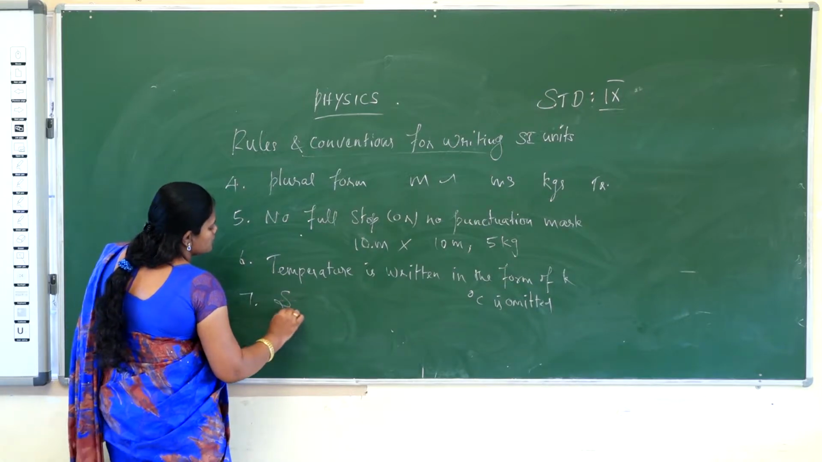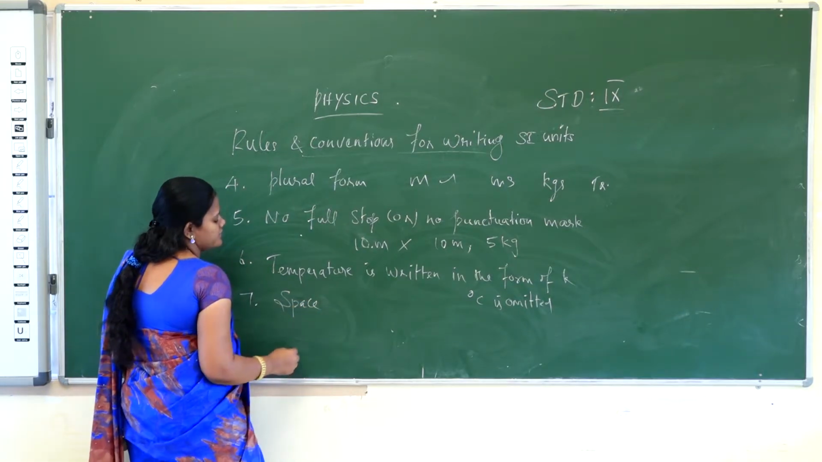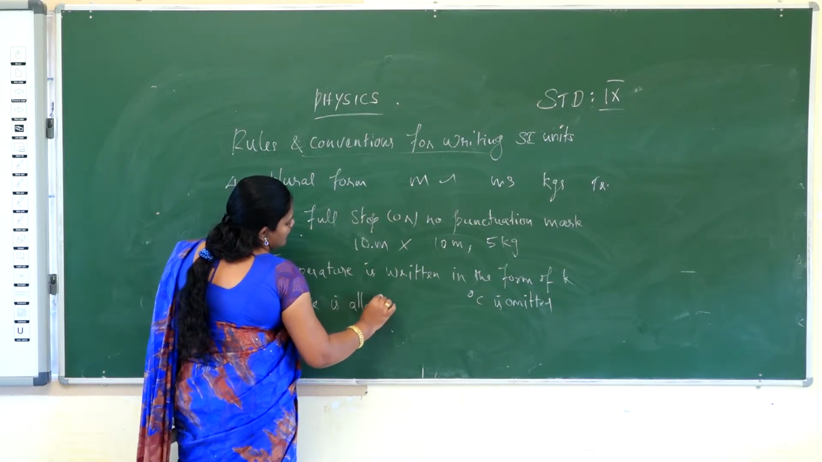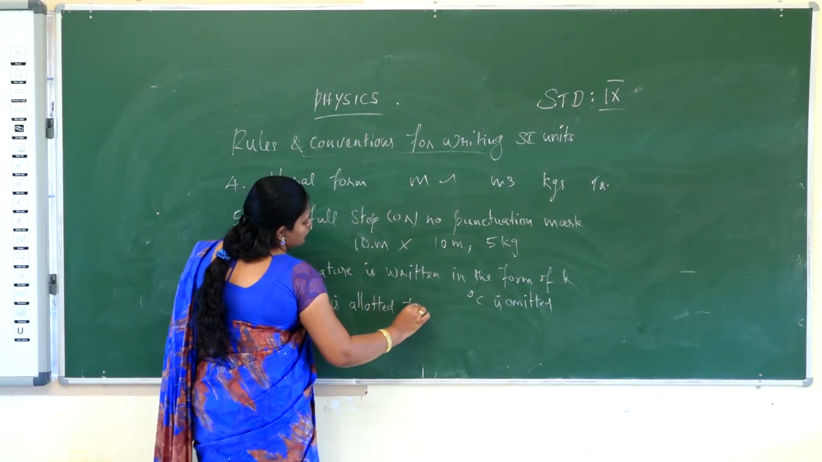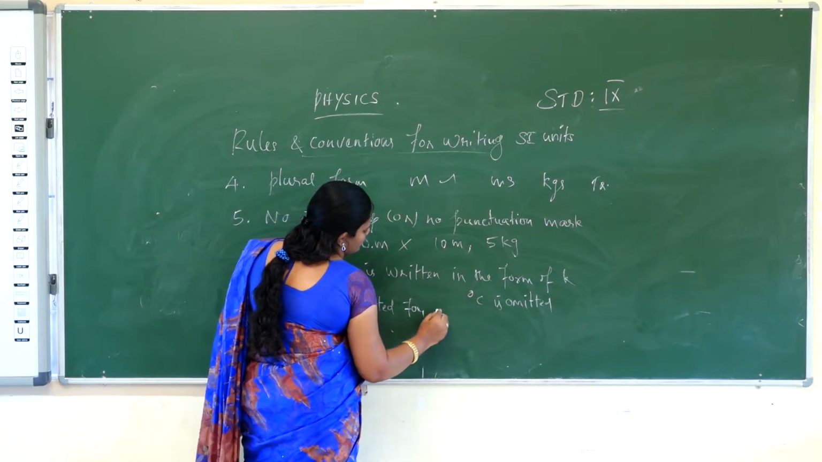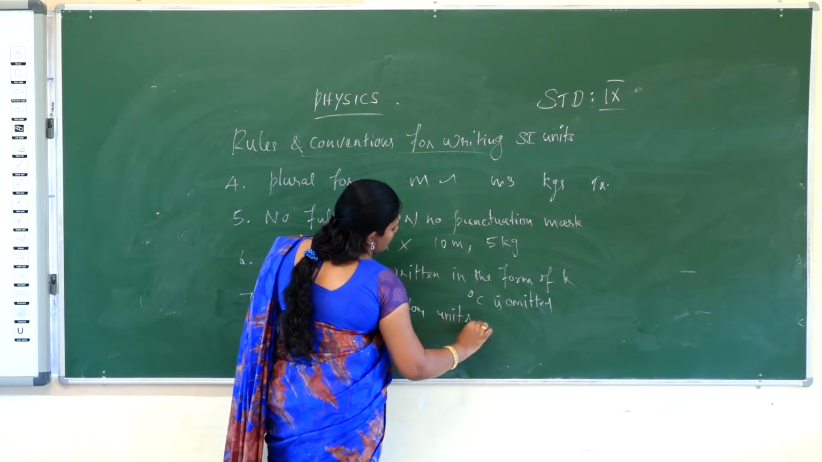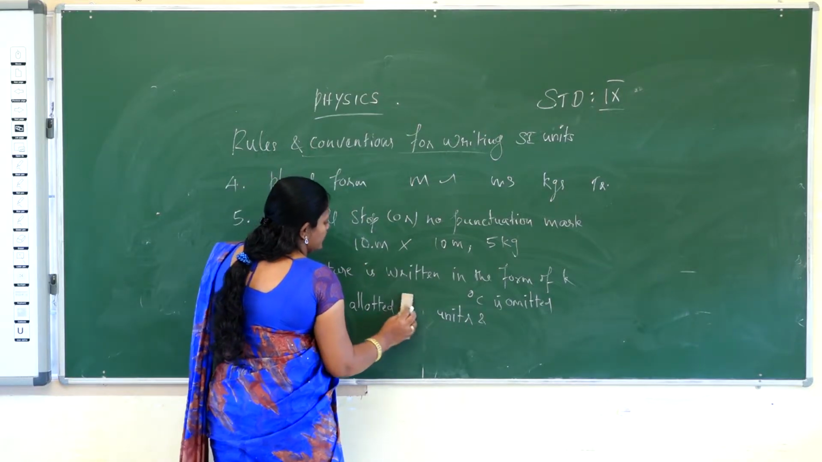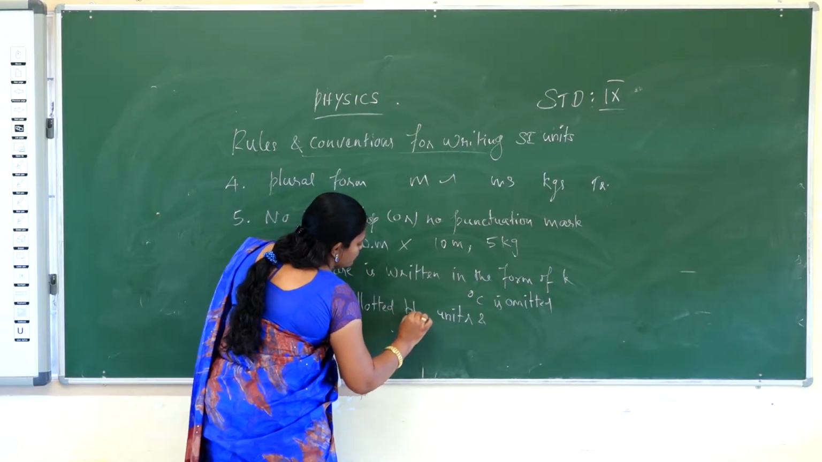What is the meaning of that? Space should be allotted between the unit and the magnitude, the unit and the value. Space is allotted between unit and value.